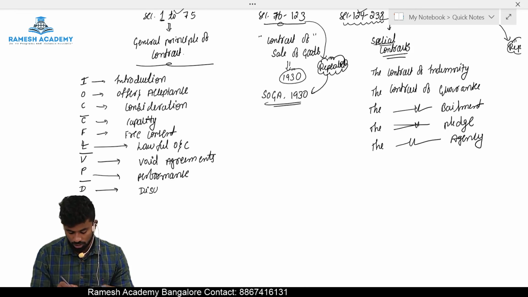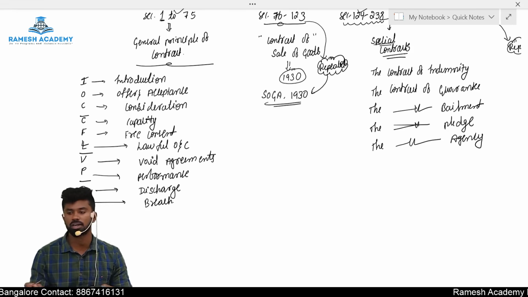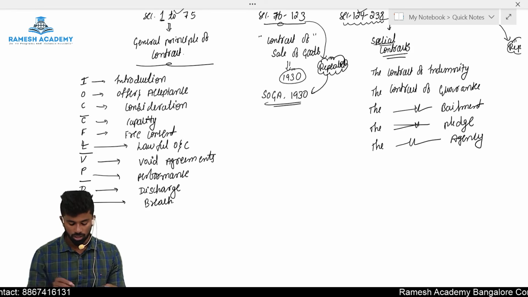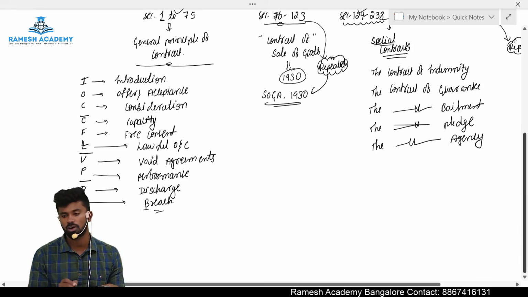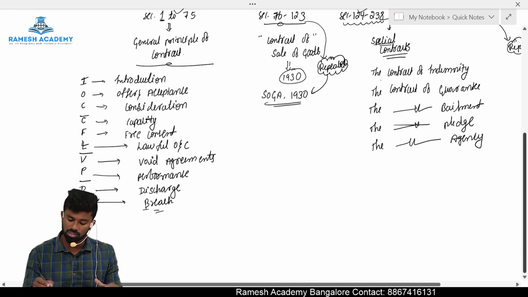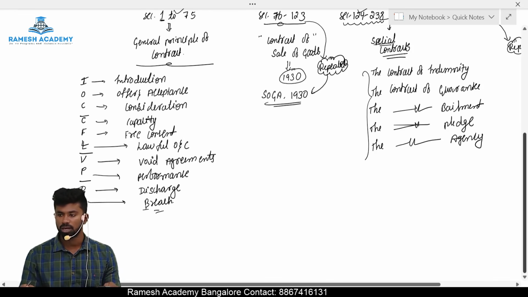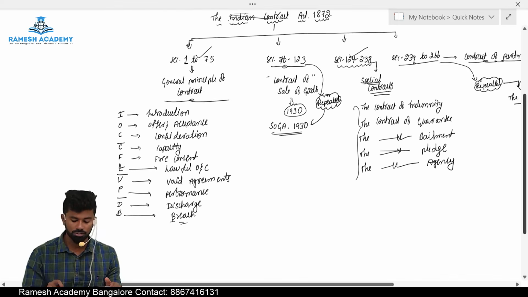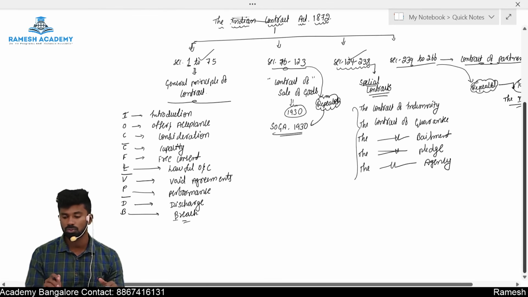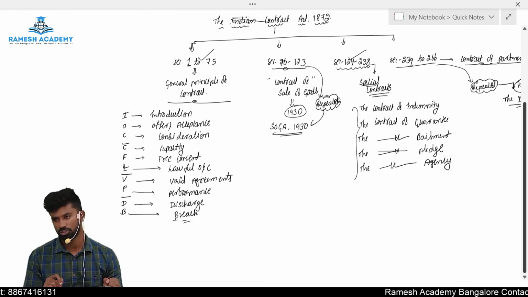Then we have D. D means a discharge of contract, and B means the breach of contract. So our Contract Act starts with introduction, and it covers section number 75 till breach of contract. After that, we have to discuss this special contract called contract of indemnity, guarantee, bailment, pledge and agency. So this is the structure of Indian Contract Act 1872, which consists of 10 marks for your examinations.